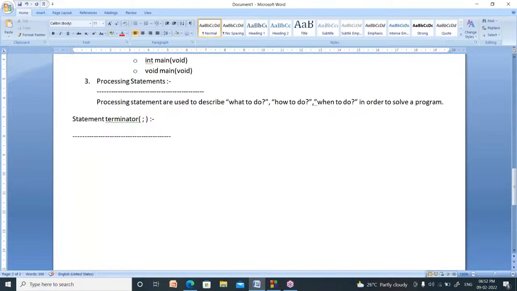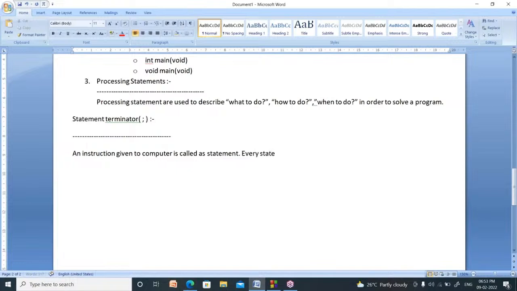I am asking you, stand up. Please switch off your fan. Please mute your mic or please unmute your mic. These are nothing but instructions given to you. Now, an instruction given to the computer is called a statement. Every statement must end with a special symbol called semicolon. That semicolon is called the statement terminator.